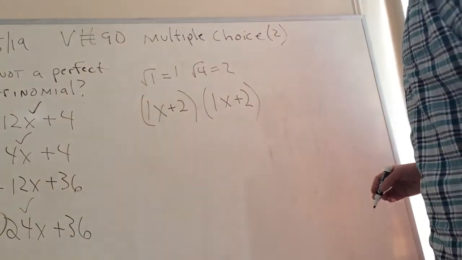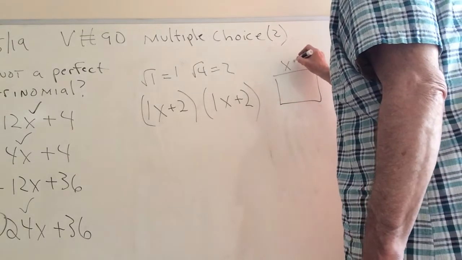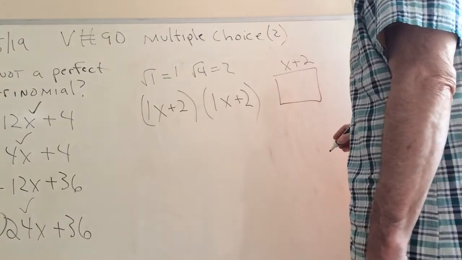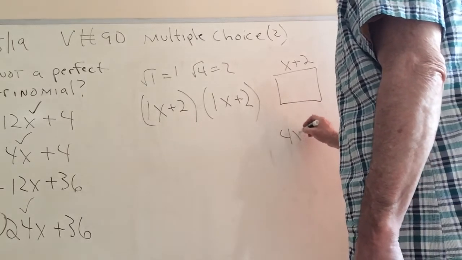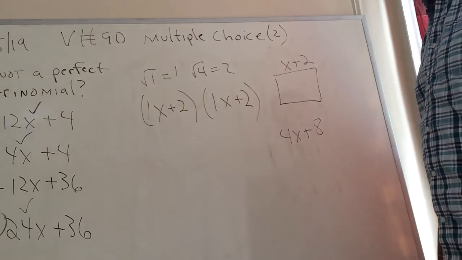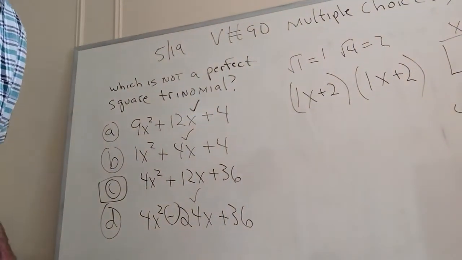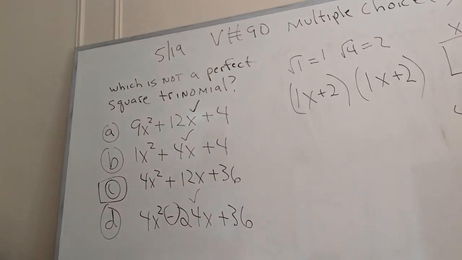There we go. And what we really have here is a square, whose side is 1x plus 2, and perimeter is 4x plus 8. So we go a little faster now that we get the basic ideas down. And there's its representation in B as a perfect square trinomial. You'll be doing this, so I hope you're paying attention. It's making sense to you. Now I'm going to do it a third time.